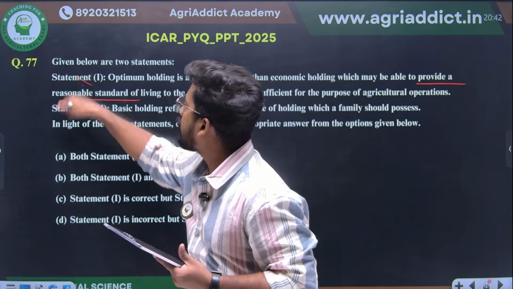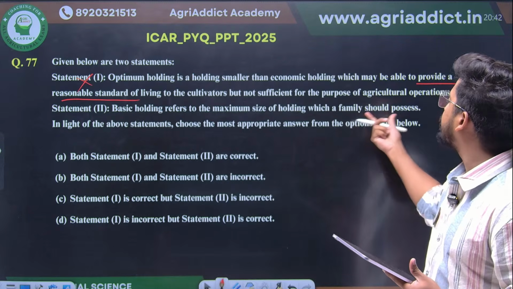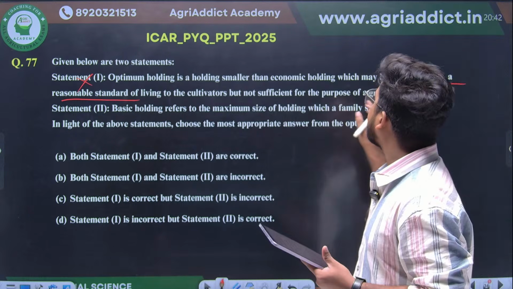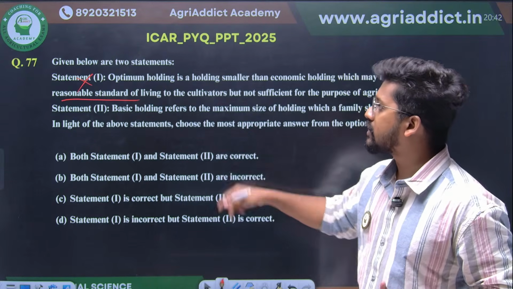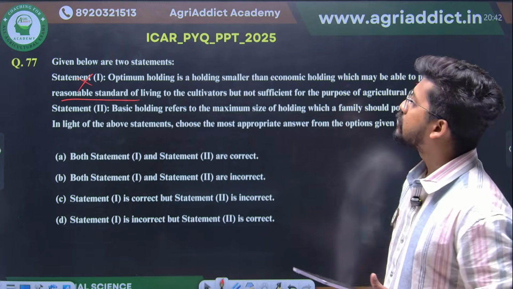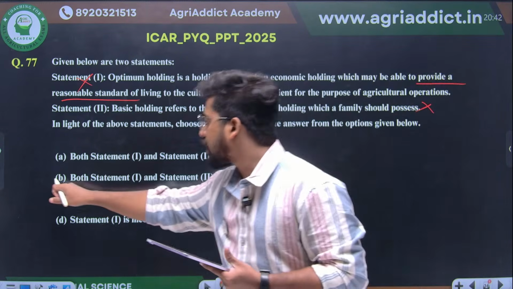So therefore statement 1 is wrong. Statement 2: basic holding refers to the maximum size of the holding which a family should possess. The maximum size a family should possess is none other than your optimum holding, not the basic holding. So therefore statement 2 is also wrong. Both statement 1 and 2 are incorrect here.